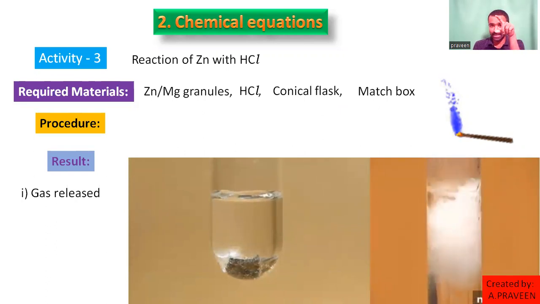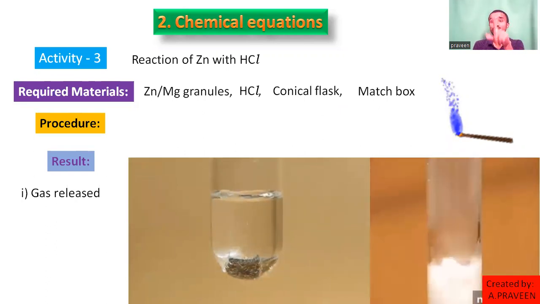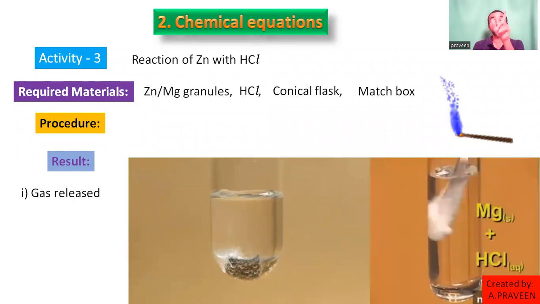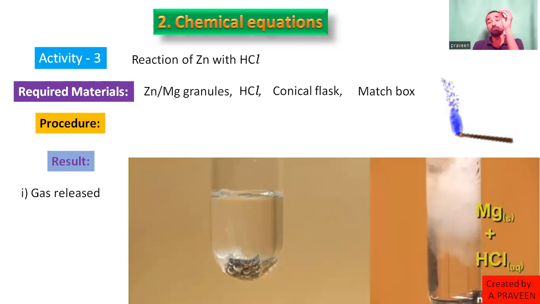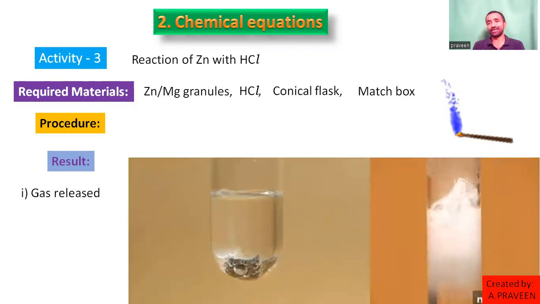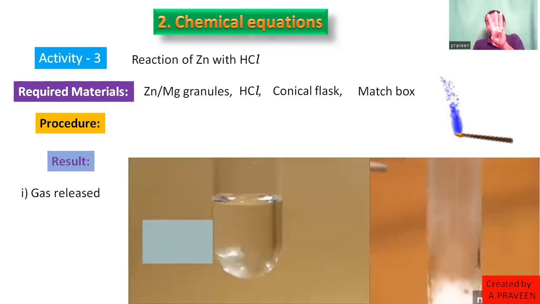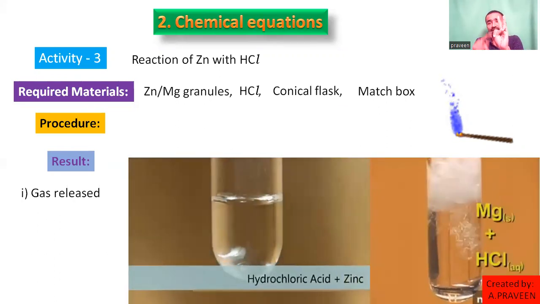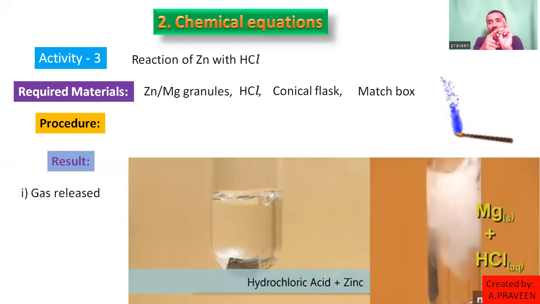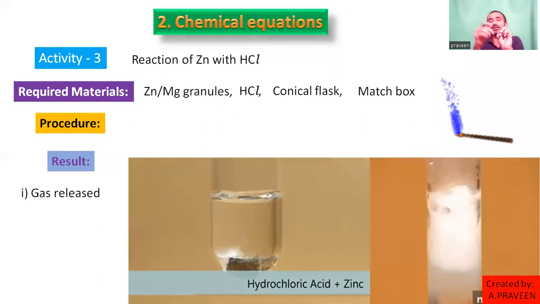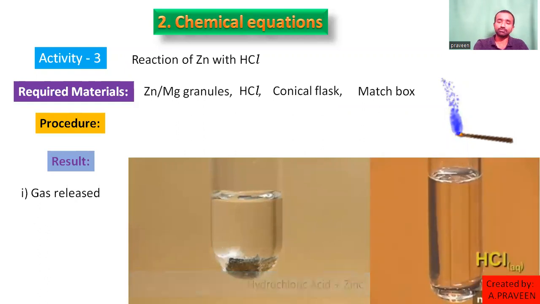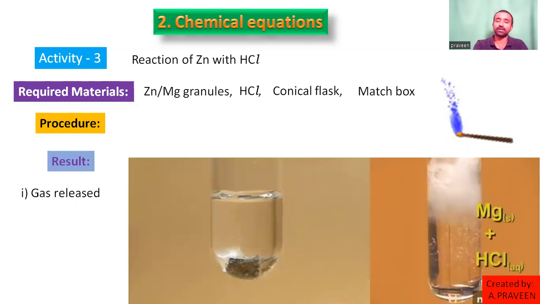If the burning matchstick burns with a bright flame, no blue flame, no sound, that indicates oxygen. If the burning matchstick is put off immediately, carbon dioxide. So I have given 3 observations for 3 different gases. Oxygen burns with a bright flame, hydrogen burns with a blue flame and gives a pop sound, carbon dioxide puts off the fire, like a fire extinguisher. These are the observations from activity number 3.